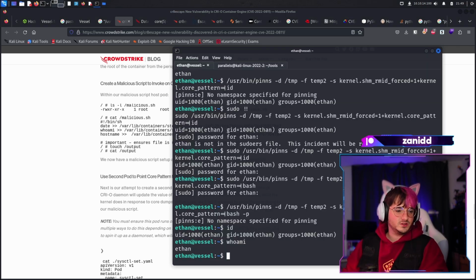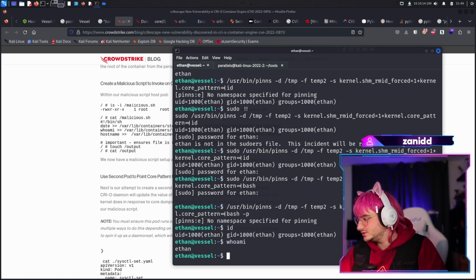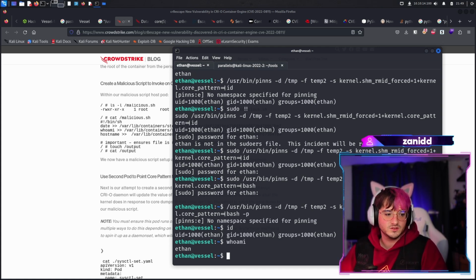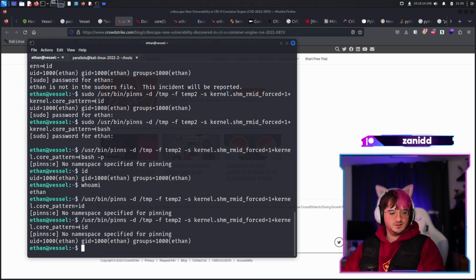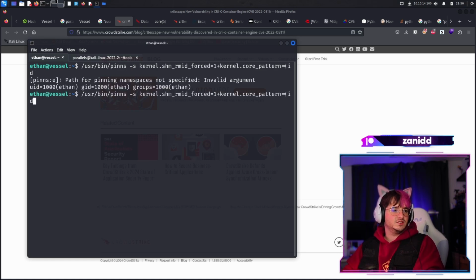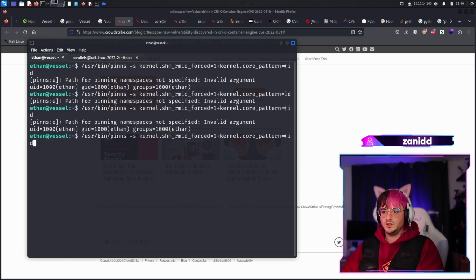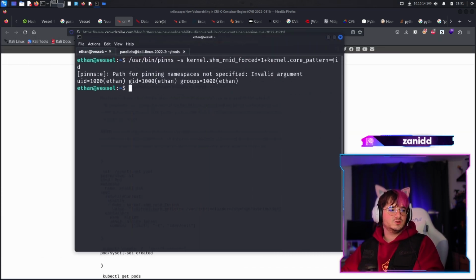Yes, I have that with the kernel core pattern. So first we have the kernel shm rmid forced equals 1, then plus kernel.core_pattern. Do we need this, or can we just do this? And we are still stuck as Ethan, which shouldn't be the case. If I understand the exploit correctly, we should maybe without all this mapping, I'm still Ethan. Okay, so we are going to create a file using this exploit. I mean, we don't have any containers as far as I'm concerned. So what should this actually do?